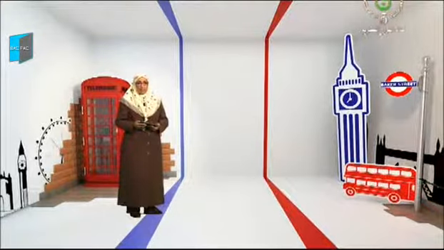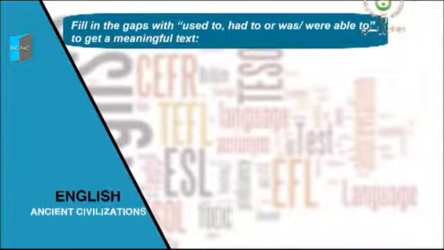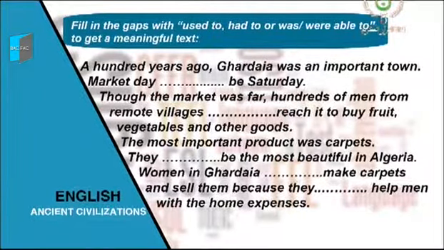Fill in the gaps with used to, had to, or was/were able to to get a meaningful text. 100 years ago, Ghardaya was an important town. Market day, blank, be Saturday.